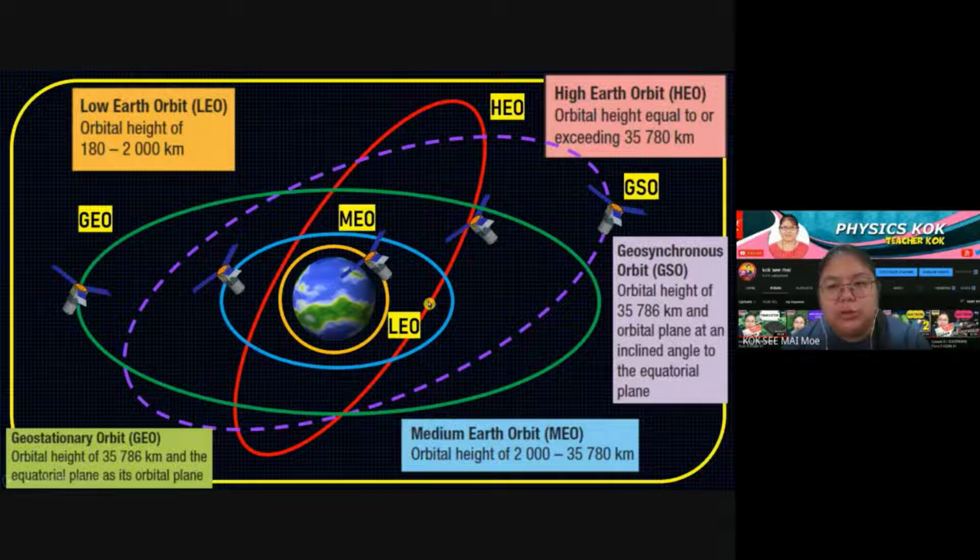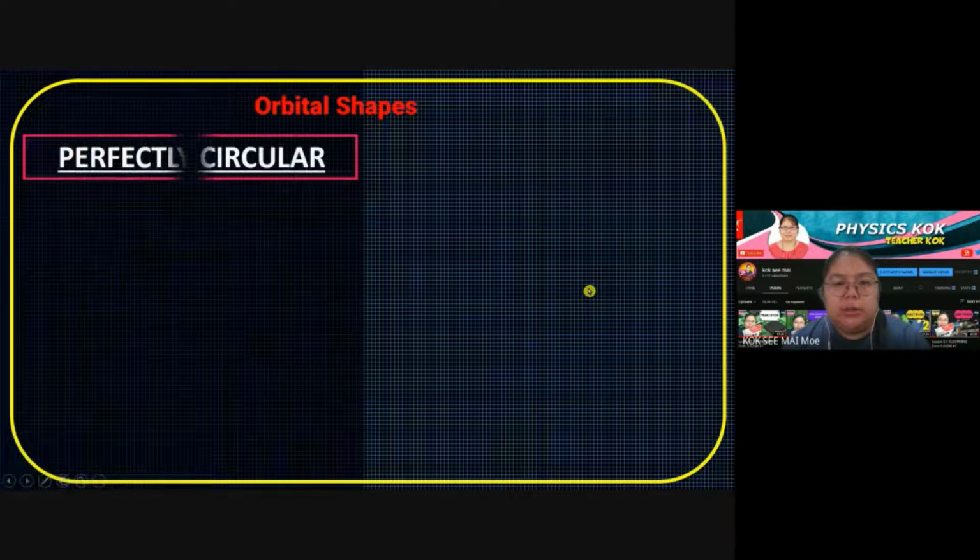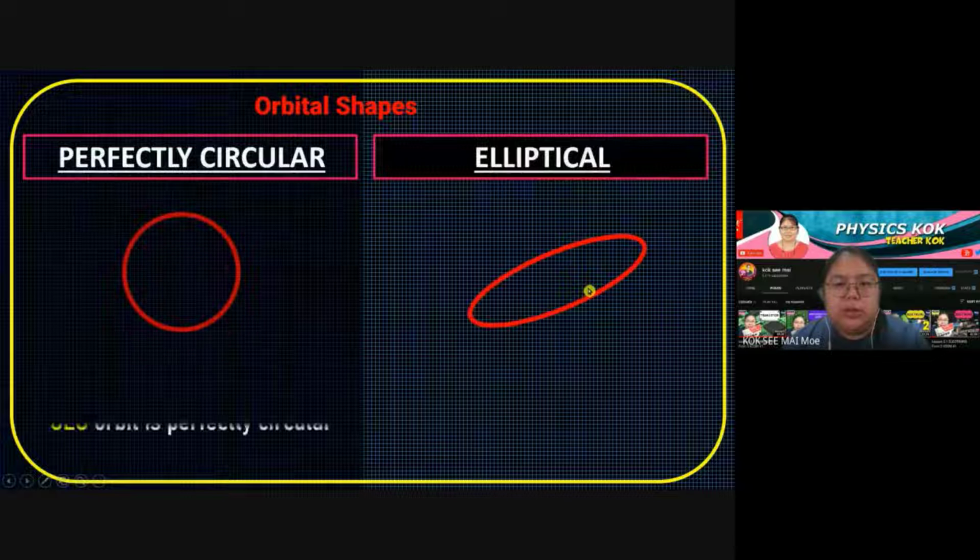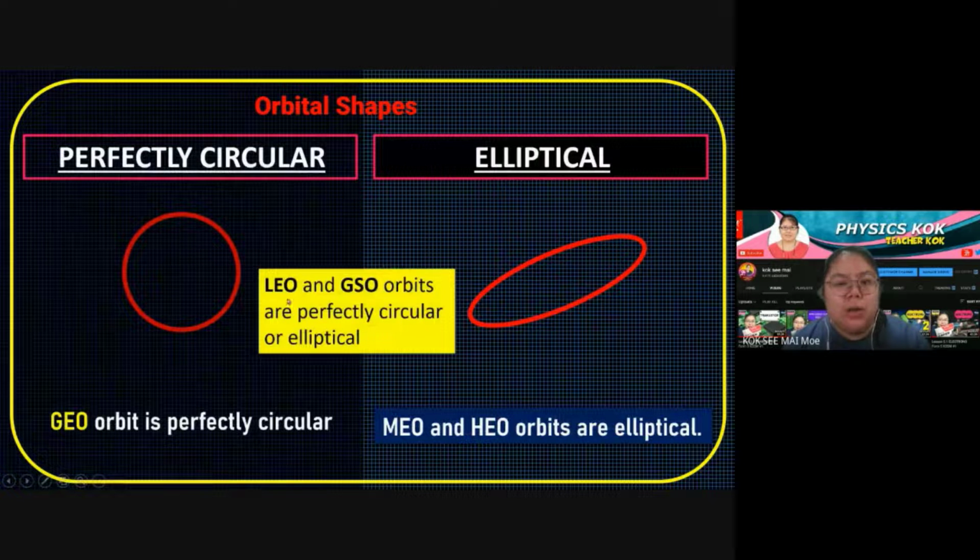Okay, LEO and GSO, which shape are they under? Are the LEO and GSO orbits perfectly circular or elliptical? You can say they are perfectly circular. You also can say they are elliptical, because they are almost the same.